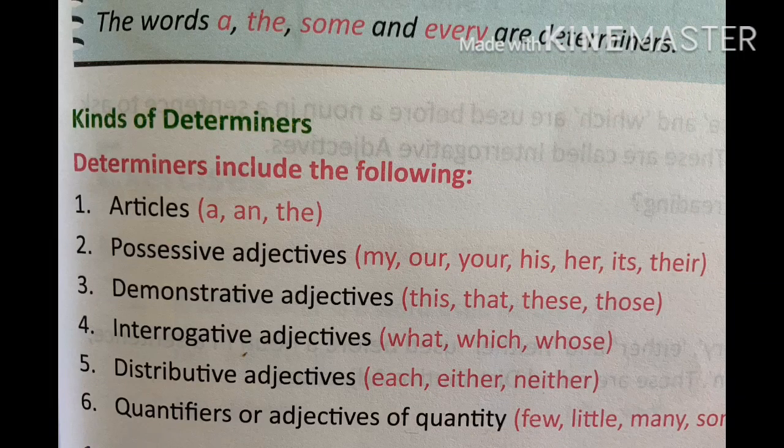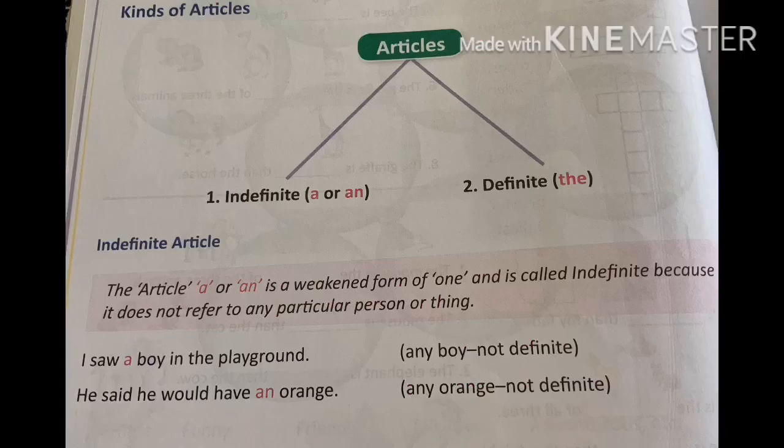Following are the kinds of determiners: articles, possessive adjectives, demonstrative adjectives, interrogative adjectives, distributive adjectives, quantifiers or adjectives of quantity. In this chapter, we will learn about articles. Articles are of two kinds, indefinite and definite. The articles a and an are indefinite articles.